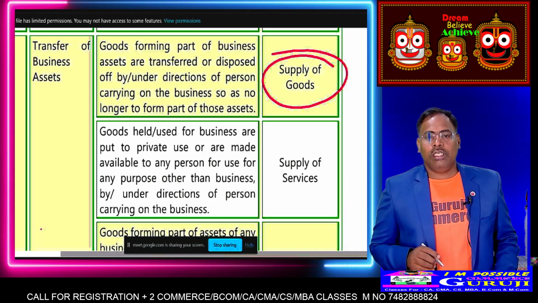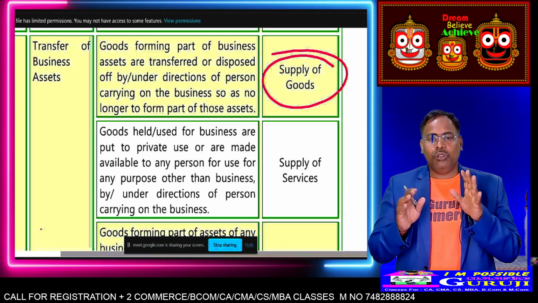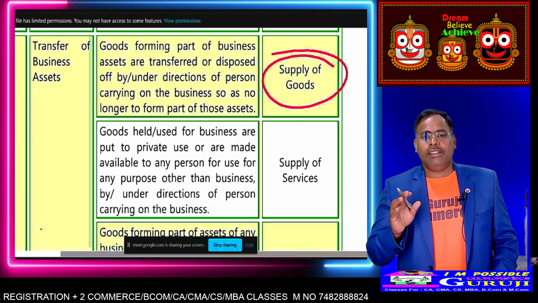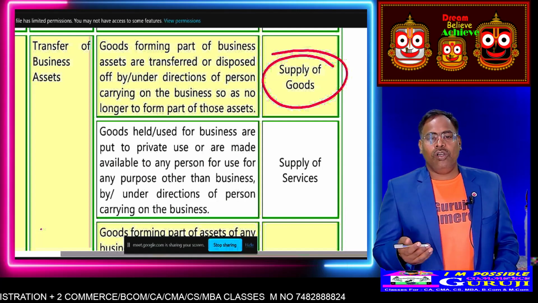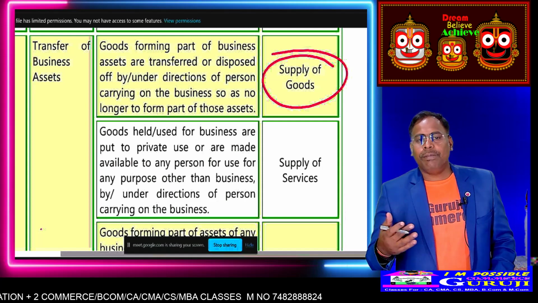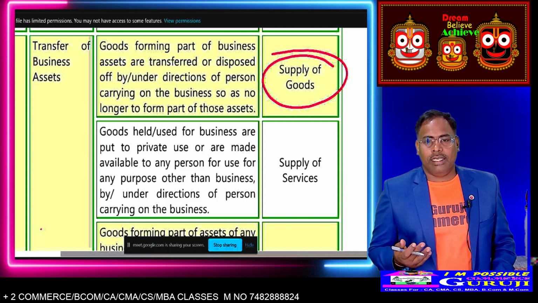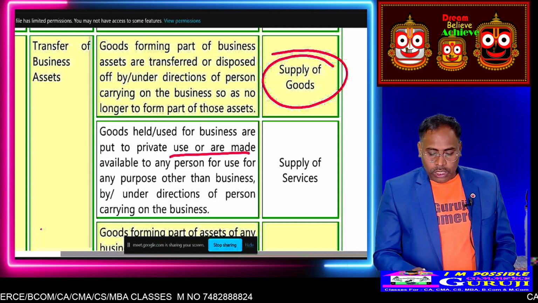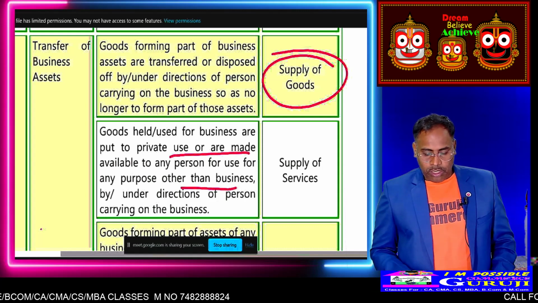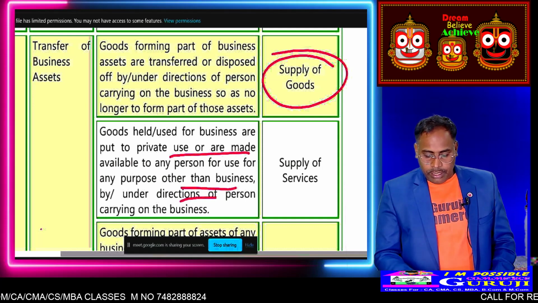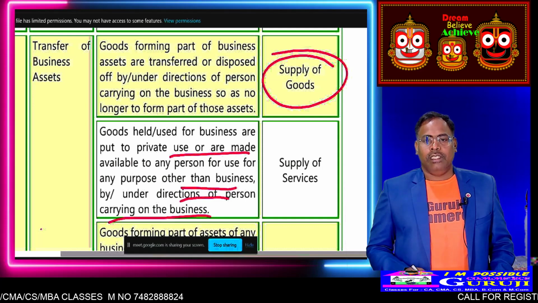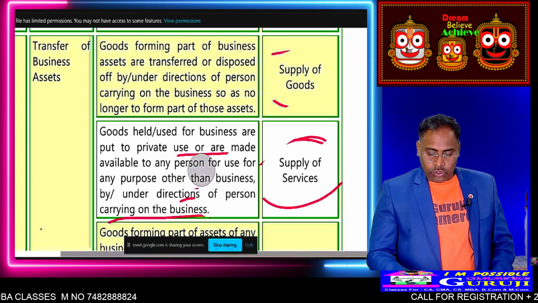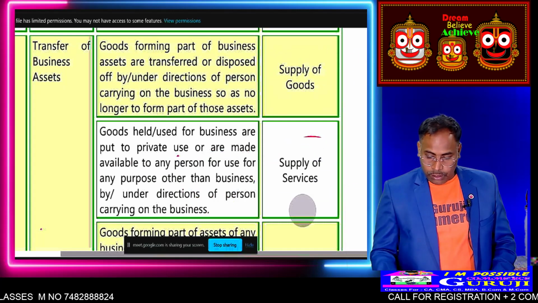But goods used for the business and made available for private use, means you are not transferring the ownership, but you are giving it for use. That is called supply of service. Means 100% ownership has not been transferred, but they are using the facility, carrying on the business. It is called supply of service.